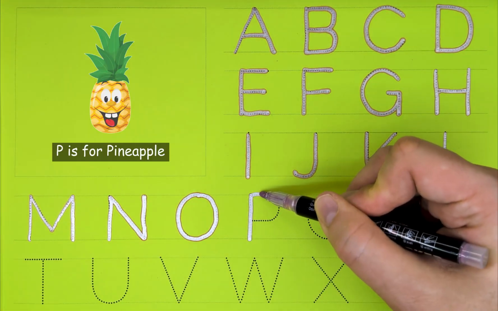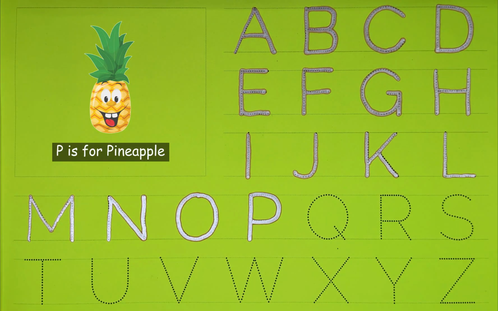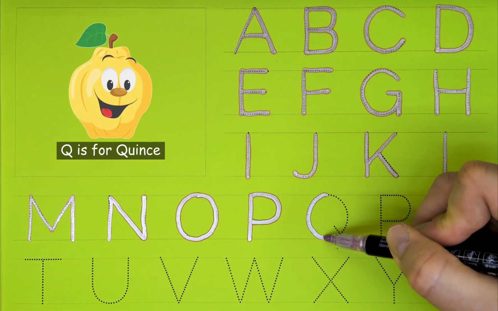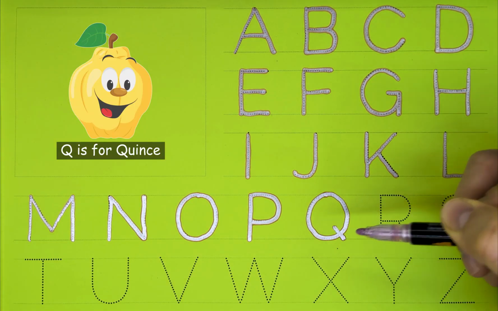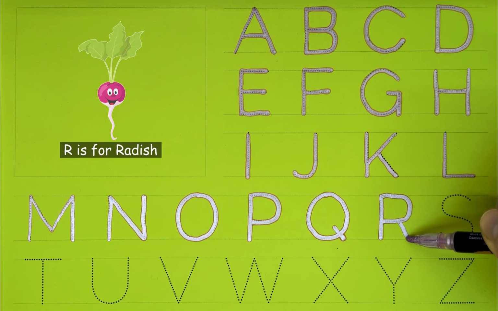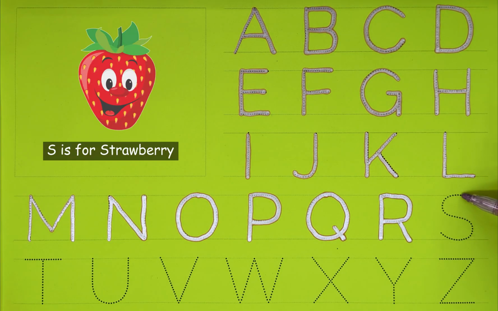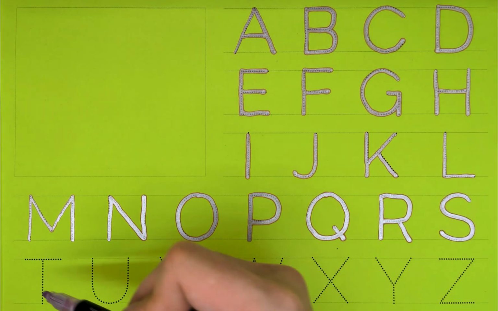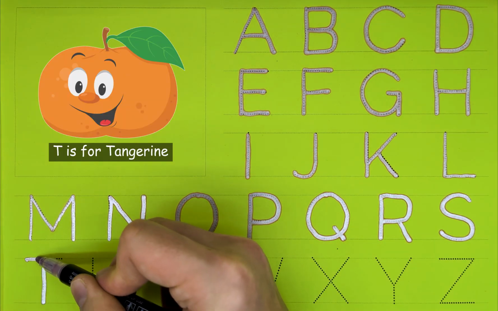P. P is for pineapple. Q. Q is for quince. R. R is for radish. S. S is for strawberry. T. T is for tangerine.